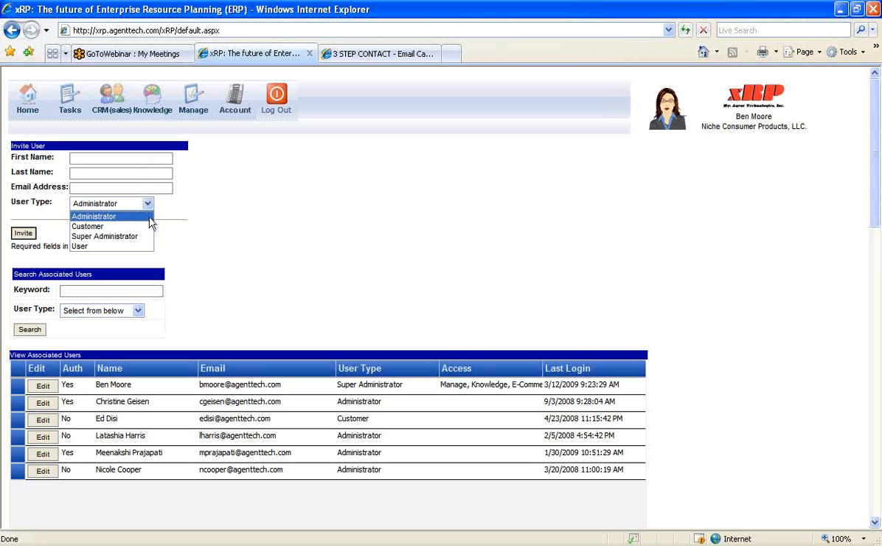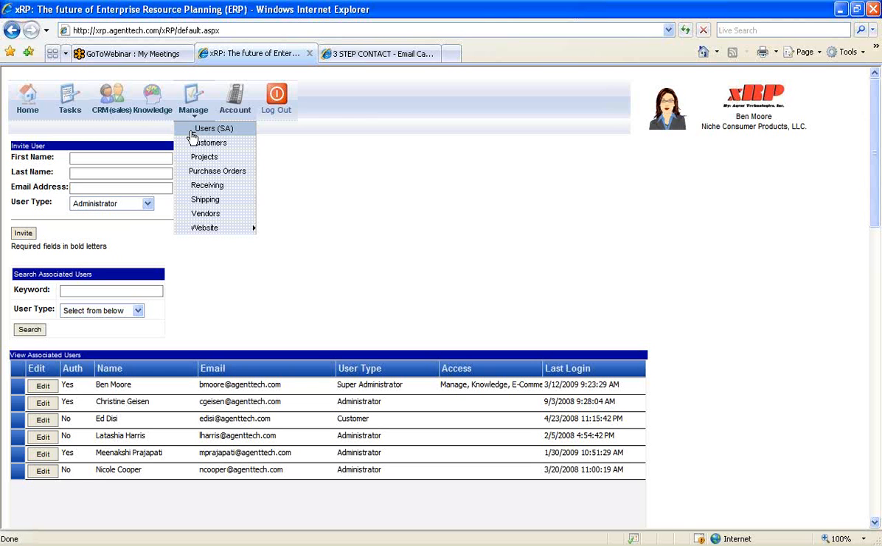Now we've added 4 types of users in xRP to really give our clients the kind of granularity that they need. So these 4 types of users are, first, super administrator users, who have access to everything. Then administrators, who have access to all areas except setup areas. And setup areas are defined by areas that you see with a super administrator or SA title by them.